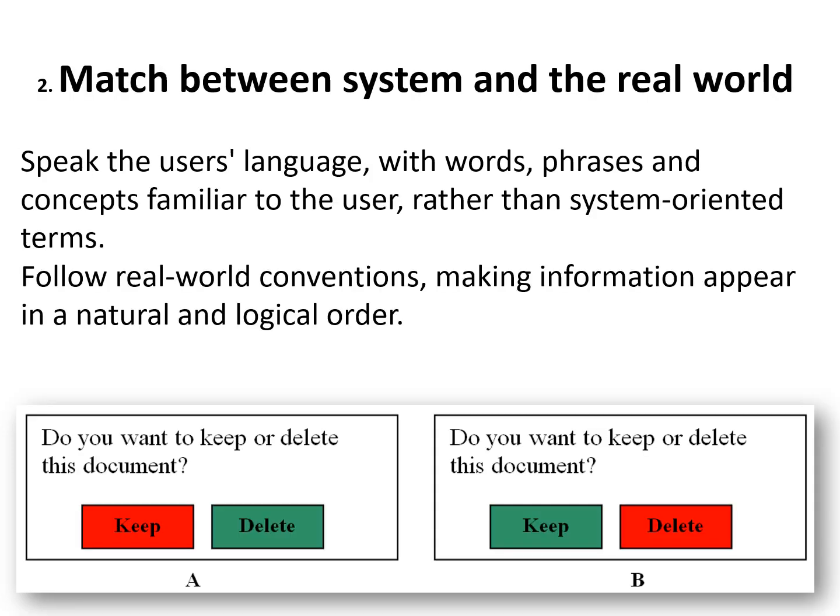Match between system and the real world. Speak the user's language with words, phrases, and concepts familiar to the user rather than system-oriented terms. Follow real-world conventions, making information appear in a natural and logical order. Is there anything in your application that a user may not understand? This is very common to miss since we get associated with the product over a period of time. It is also important for the application to speak the language of the target user base.